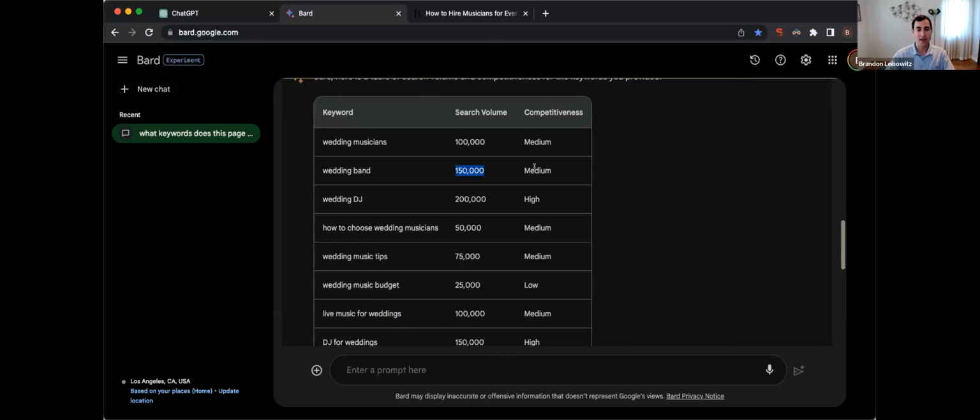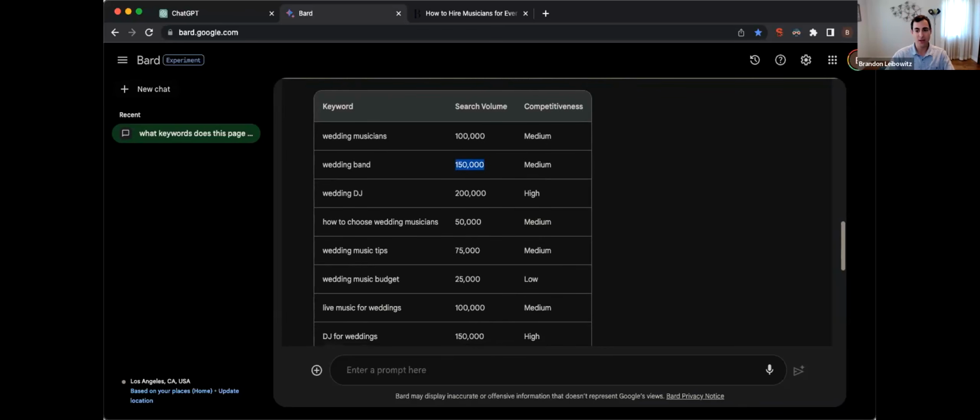And then you can see how competitive it is. So you can see how much competition there is for this keyword, whether it's low, medium, or high. And this is where I try to figure out, all right, if I'm a small startup, a brand new company, a small mom and pop shop, then I want to go for these low competition keywords. I don't want to go for the medium or high ones because these are going to be really tough to rank for. Eventually, over time, you can rank for them.